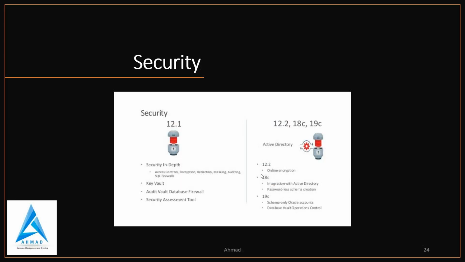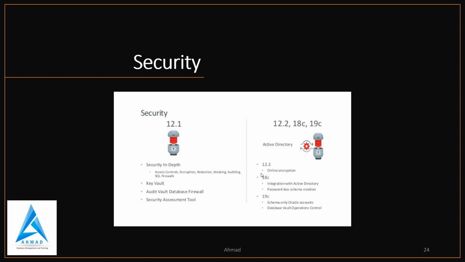So security enhancement, if you see in this diagram, in 12.2, security started with access control, encryption, redaction, masking, auditing, SQL firewalls, key vault, audit vault, database firewall, security assessment tool. Then in 12c, 12.2, 18c, 19c.